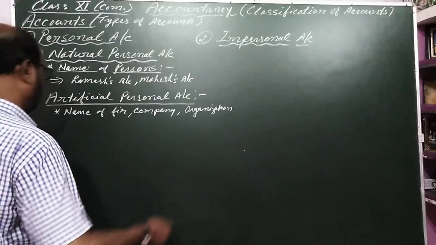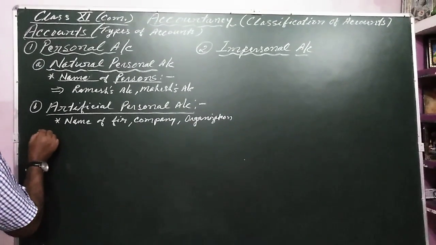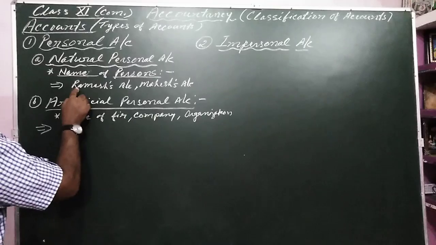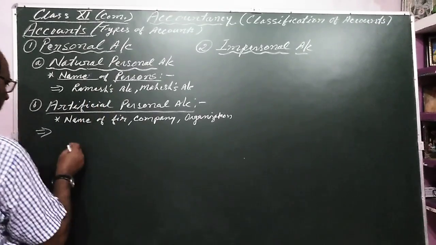And the examples, here I have written Ramesh's account.